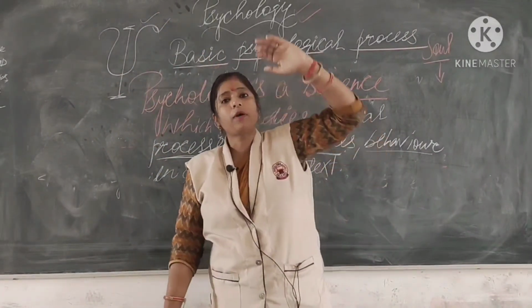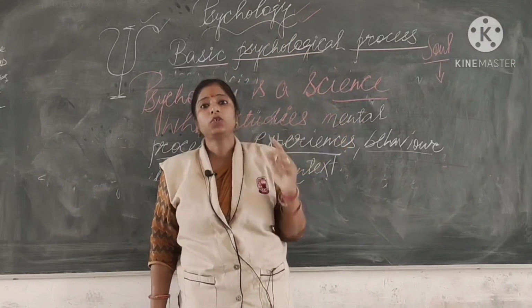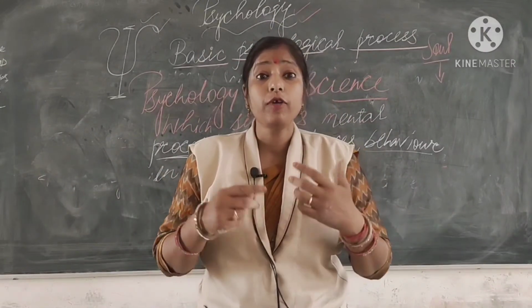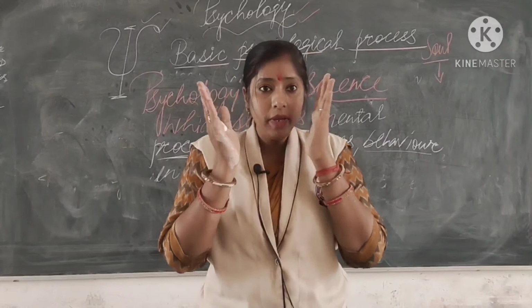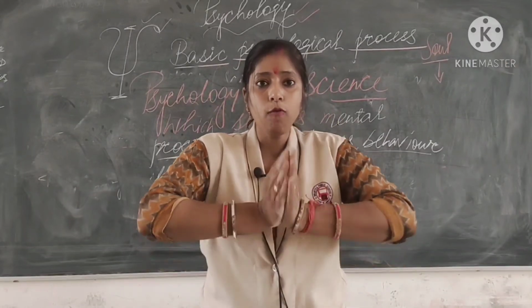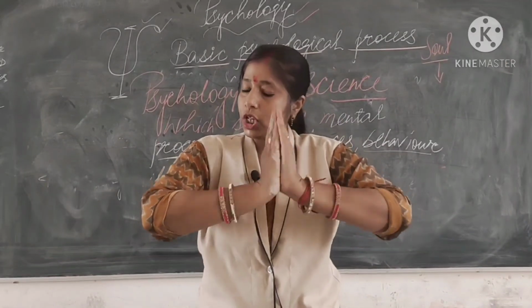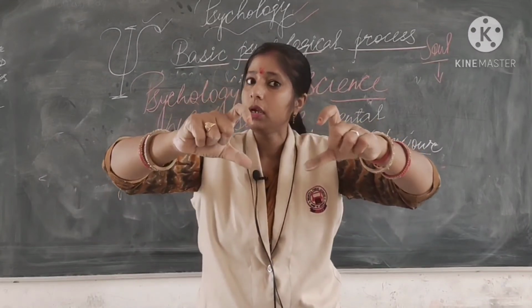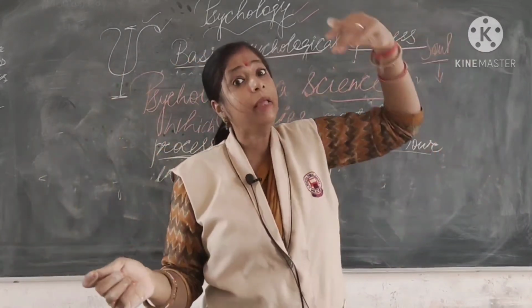Then from soul, Aristotle believed that life is nothing without soul. Means Aristotle was a believer of which theory? That psychology was a science of soul. He believed in that.